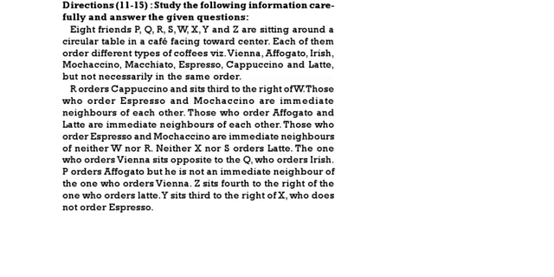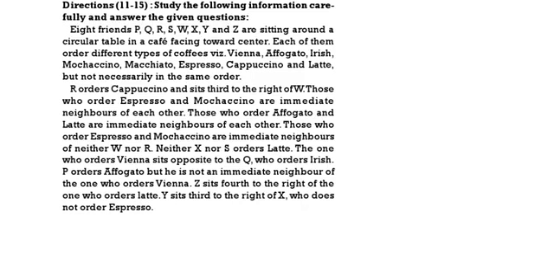R orders cappuccino and sits third to the right of W. Those who order espresso and mochaccino are immediate neighbors of each other. Those who order affogato and latte are immediate neighbors of each other. Those who order espresso and mochaccino are immediate neighbors of neither W nor R. Neither X nor S orders latte.